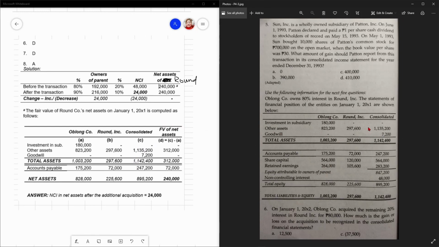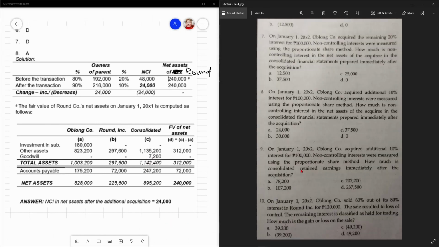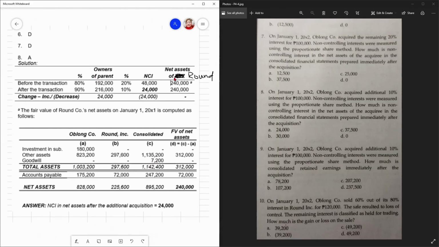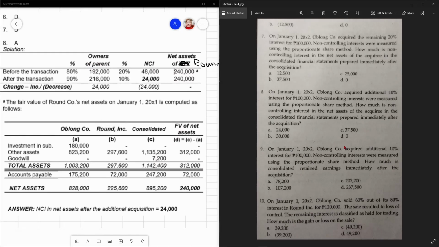Kasi nga, diba sabi ko kanina, be mindful about the differences between the here and the consolidation. Kasi from that differences, you will infer, diba? Ano yung mga additional amounts. In this case, itong 240 na net assets, di ba yung FVNA natin, makukuha mo yun from the consolidation as provided here sa baba, di ba?